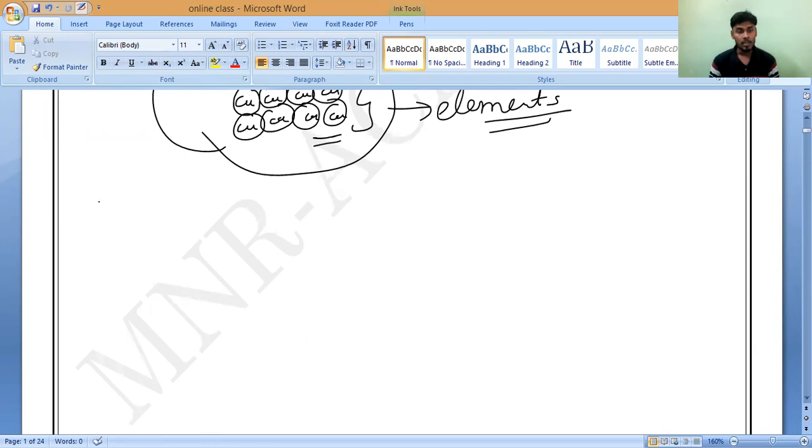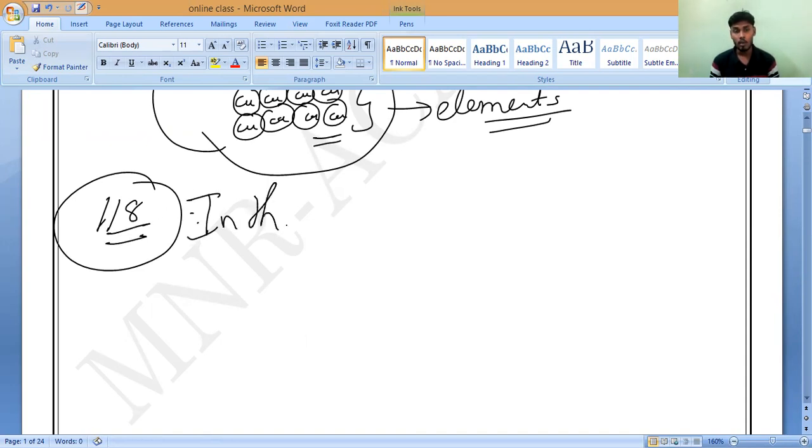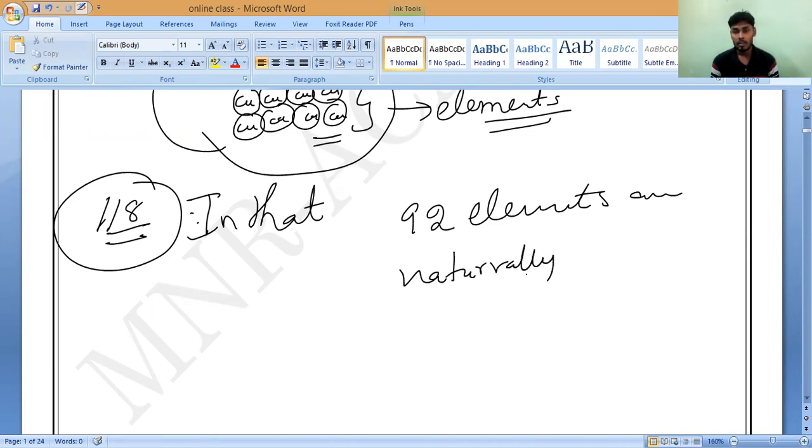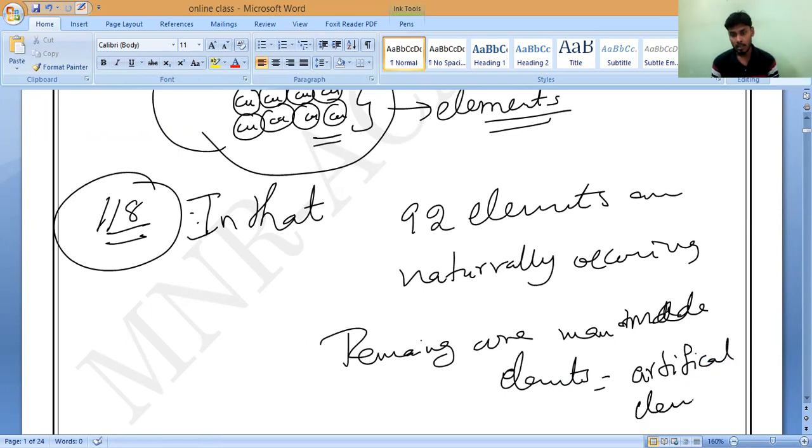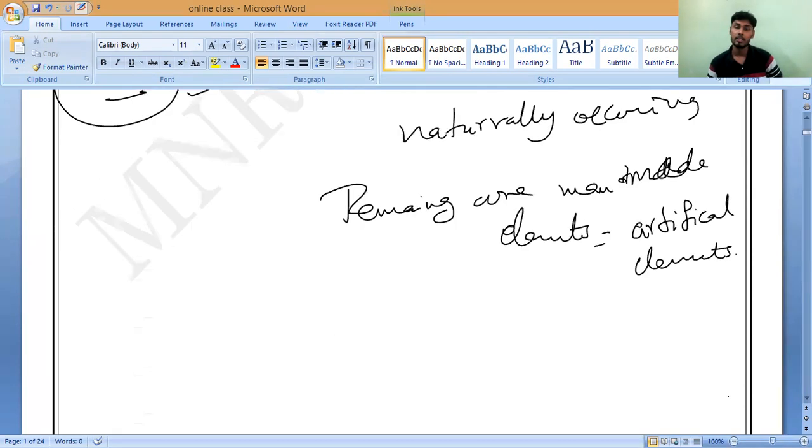In our nature, how many elements do we have? I said 118 elements. The total number of elements present in our surroundings is 118. Of these, how many are naturally occurring? 92. 92 elements are naturally occurring elements. And the remaining are what? The remaining are man-made elements. Man-made elements means artificial elements, which have been prepared by human beings in the lab.